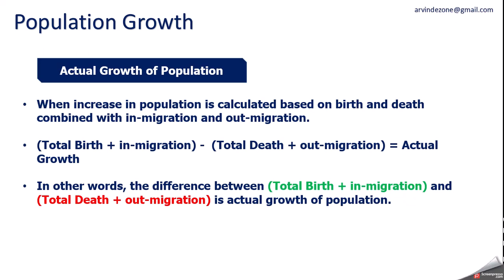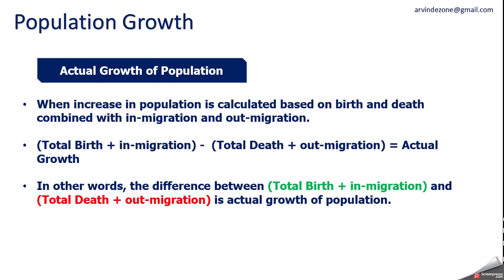So here you have to add total birth plus in-migration, how many people came in. Then again you have to take one more element, total death plus out-migration, how many people went out from the country.